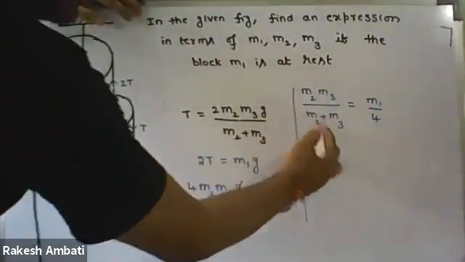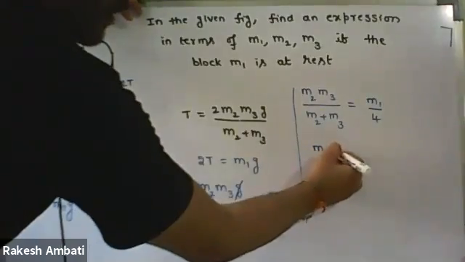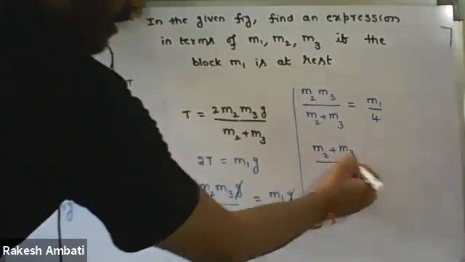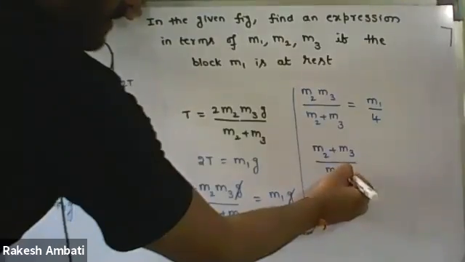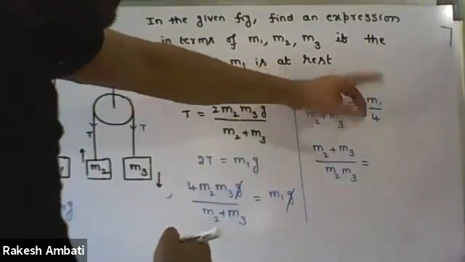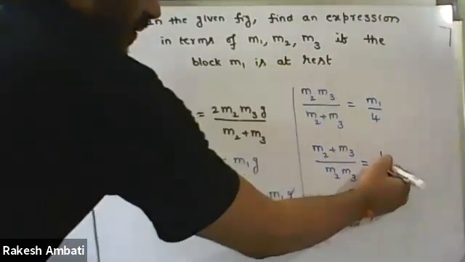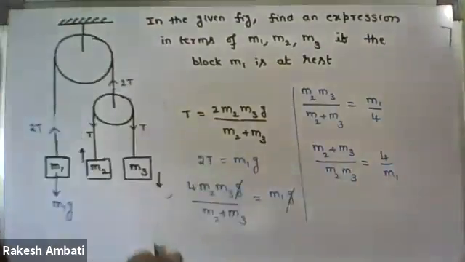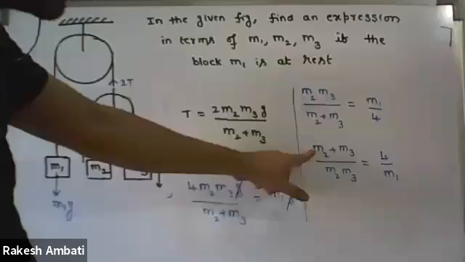So we get M2 plus M3 upon M2 M3 equal to 4 by M1.